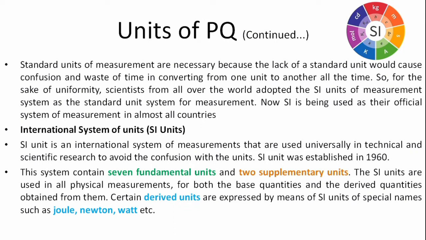Now let us discuss more about SI unit. This was established in year 1960, and this system contains 7 fundamental units and 2 supplementary units. So using 7 fundamental units, derived units are also obtained. Some examples of derived units are joule, newton, watt. So joule is the SI unit of work. Newton is the SI unit of force. Watt is the SI unit of power.